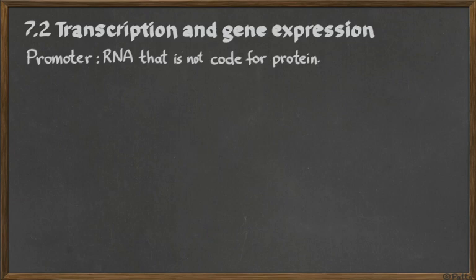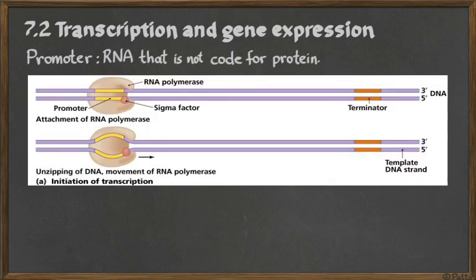So the promoter says that the RNA is going to be produced, okay, but we might want to produce that protein or not. So for example, here we have a promoter region, and this promoter is only going to be read over here by the RNA polymerase if in the promoter region there is a signal saying, hey, this stuff is open, let's start making RNA to make protein from this.